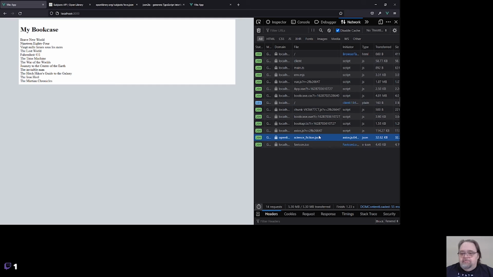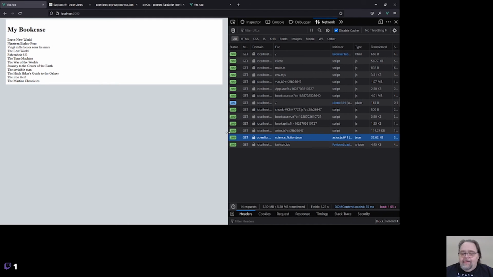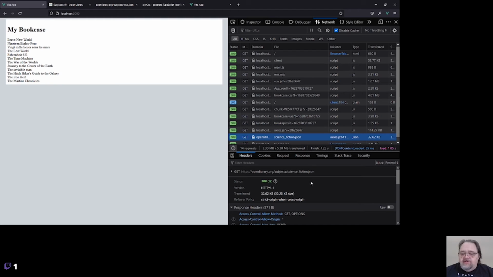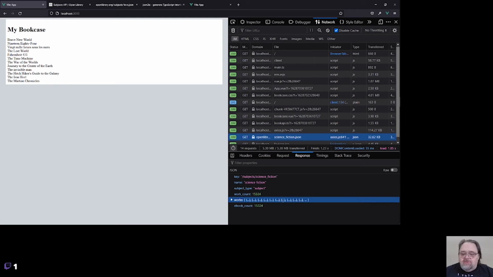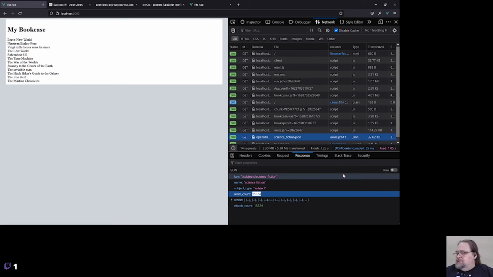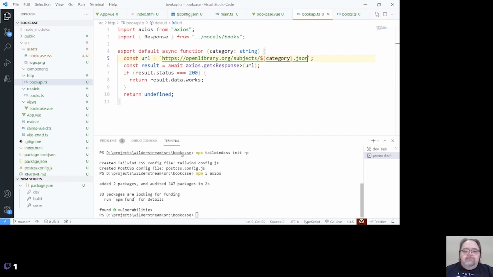If we look at the result for that science fiction call, we'll actually see the response has a collection of books as the total amount, and you can go ahead and use paging here if you want, because it's saying science fiction books, I have 15,000. Later on we'll go ahead and implement paging, but for now, let's go ahead and start building this up into something that might look good.